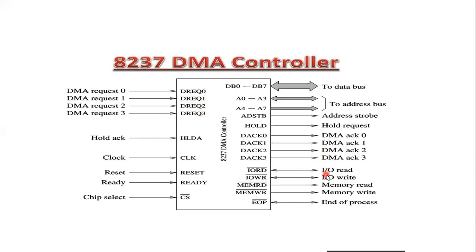Then acknowledgements. DMA acknowledgement 0 to 3. So these are the output lines to inform the individual peripheral that a DMA is granted. The DREQ, that is the request, and acknowledgements are equivalent handshake signals in the I/O devices.